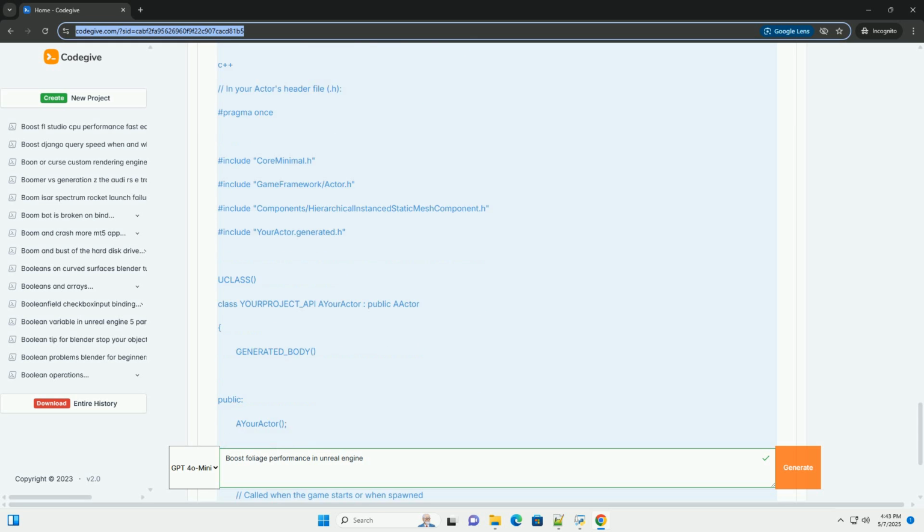Example material optimization, opacity mask versus translucency. Let's say you have a leaf material that uses translucency to create the effect of light passing through the leaf. Instead, you could use an opacity mask with a leaf-shaped texture. 1. Create a mask texture: create a black and white texture where the white areas represent the leaf shape and the black areas are transparent.